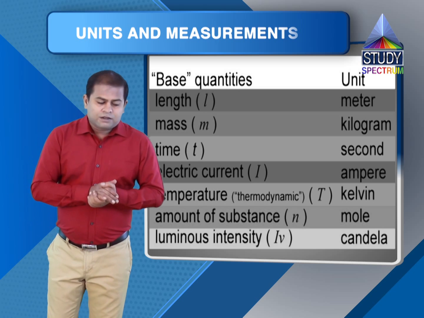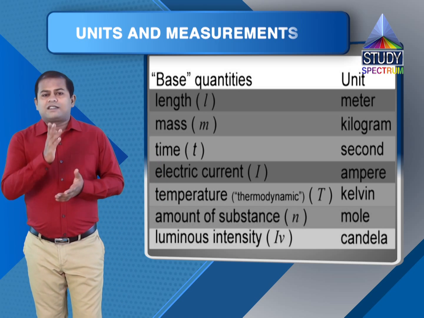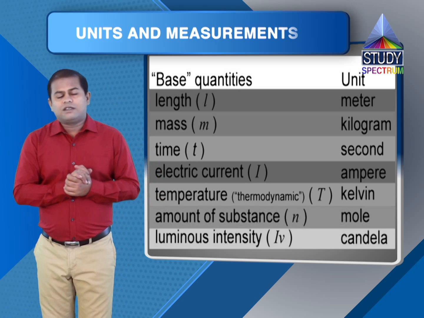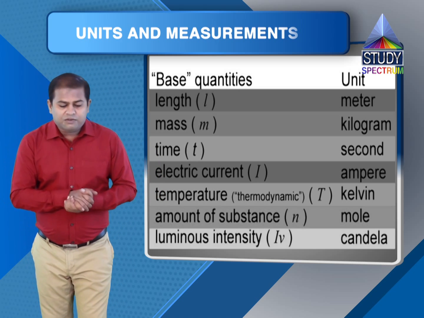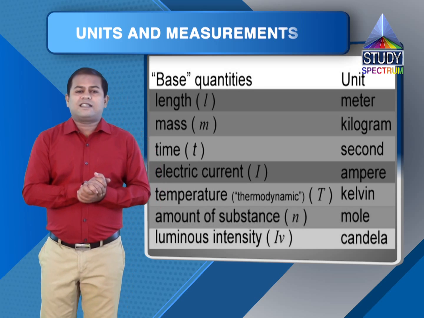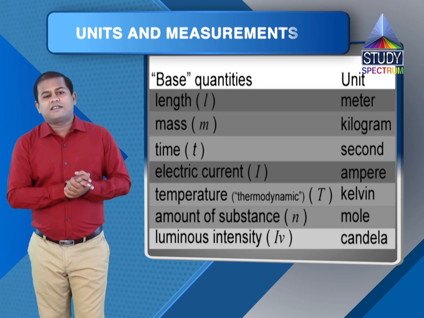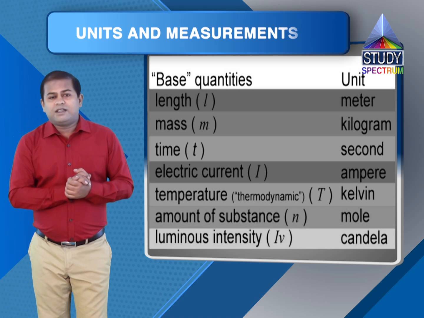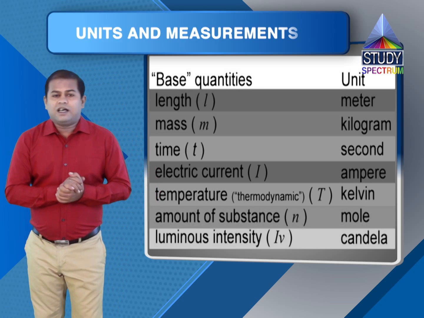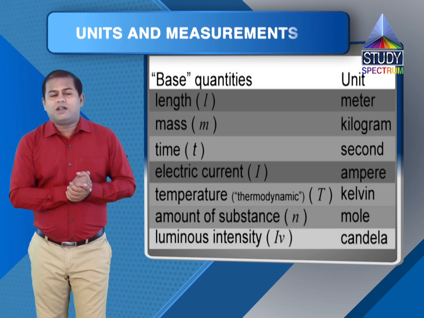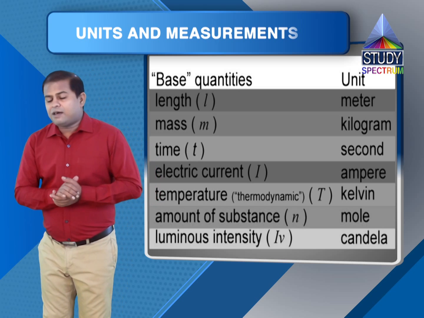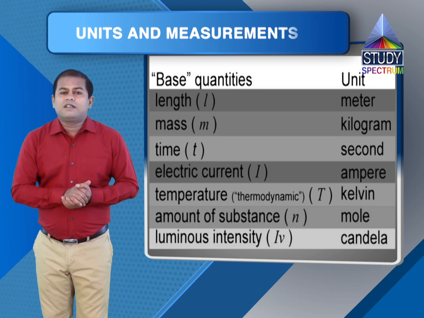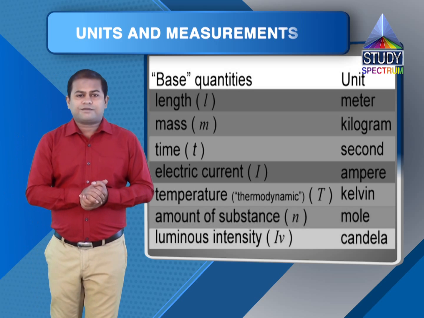Okay. Moving to next, that is time. Third physical quantity here listed as time, and unit for measurement of time in SI system was taken as seconds. So second is unit for measurement of time in SI system, and it is abbreviated as small s. Many of us are in the habit of writing sec, but that is wrong. Abbreviation for second is small s.